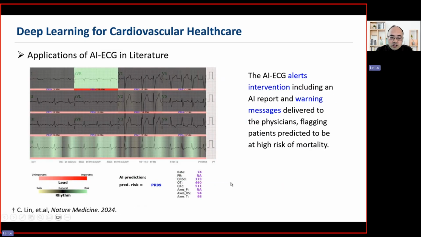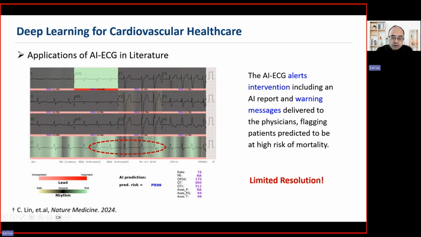And in another research, they use AI ECG for this intervention and also to predict the risk of mortality. And they also highlight important parts with different features in different colors.